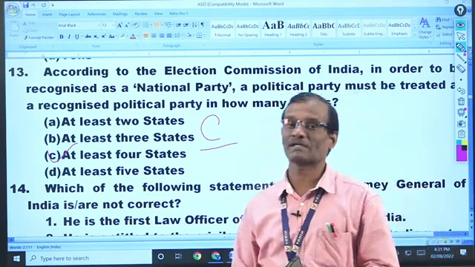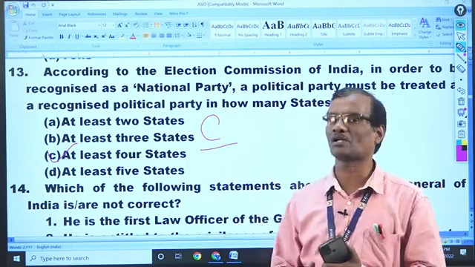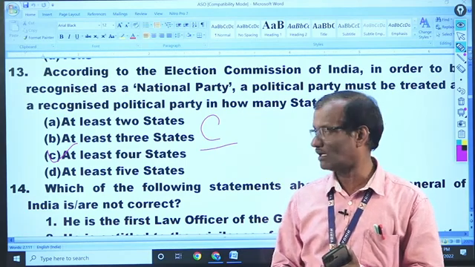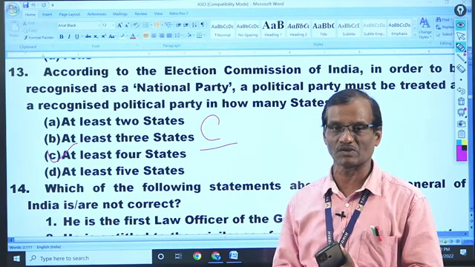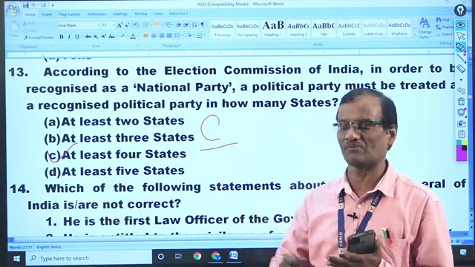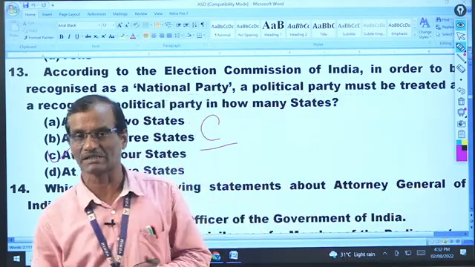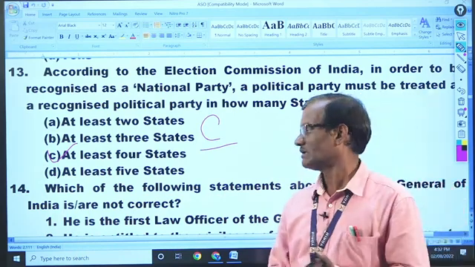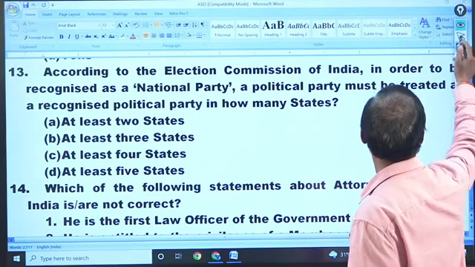So a national party is recognized by the Election Commission of India basing upon the performance of the parties. So that is the criteria. If a party is recognized as a regional party in 4 states simultaneously, it will be considered recognized as a national party by the Election Commission of India. So that is also the answer C. Alright, next.